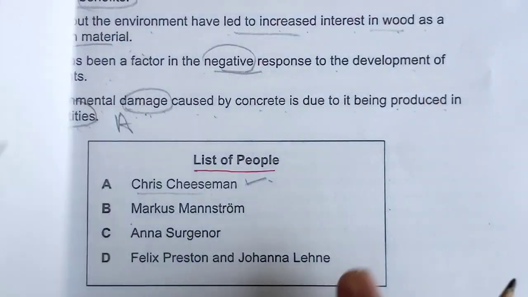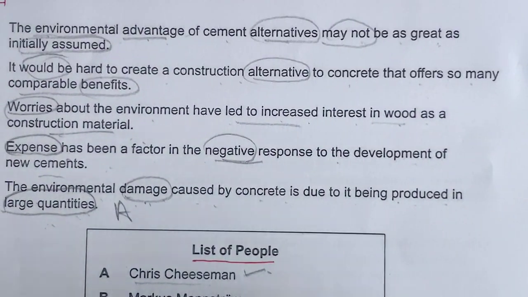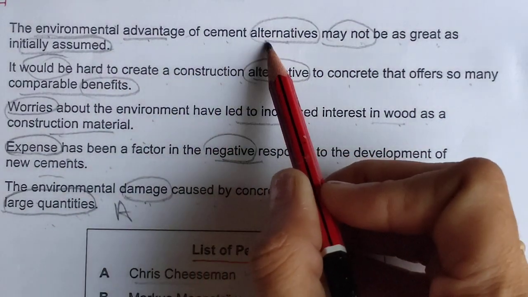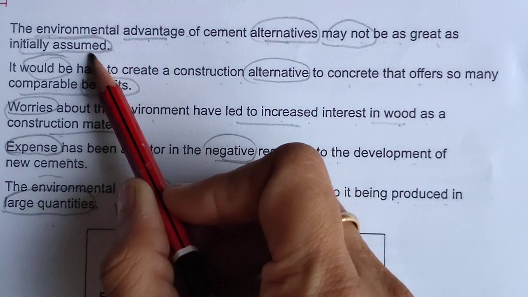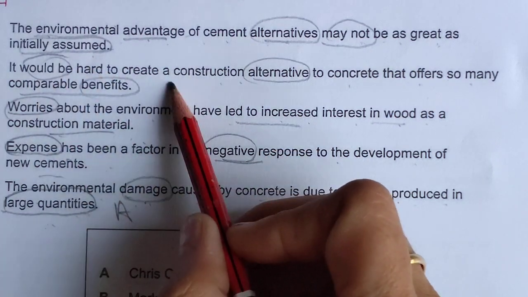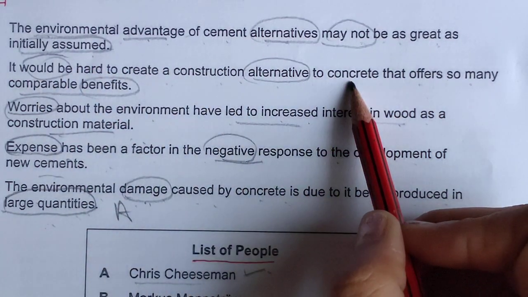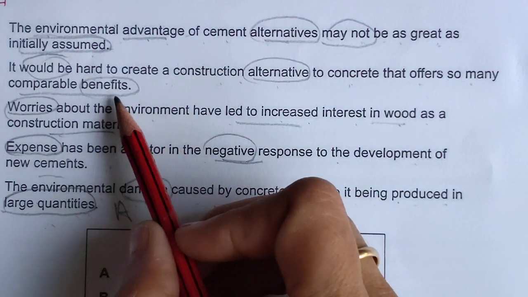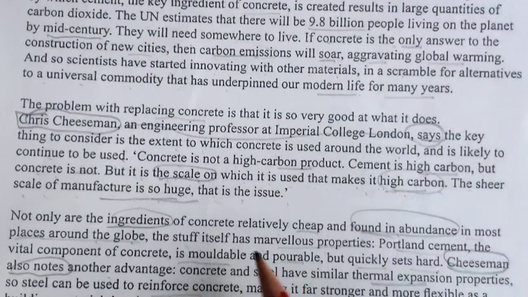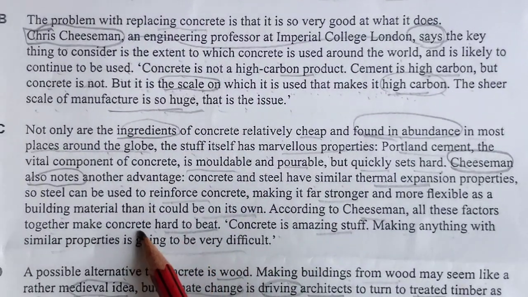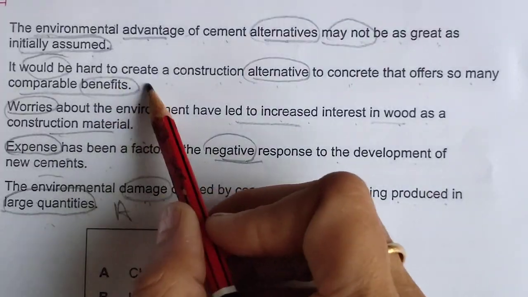So what is matching? Can we read it again? Advantage of cement alternatives may not be as great as initially assumed. It would be hard to create a construction alternative to concrete that offers so many comparable benefits. Yes, it is hard to create.